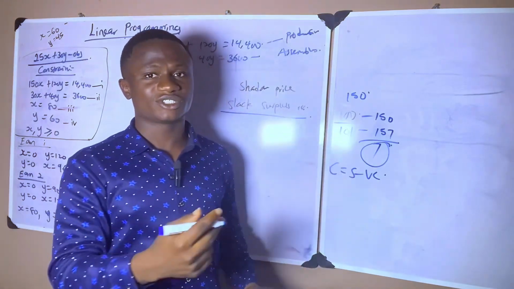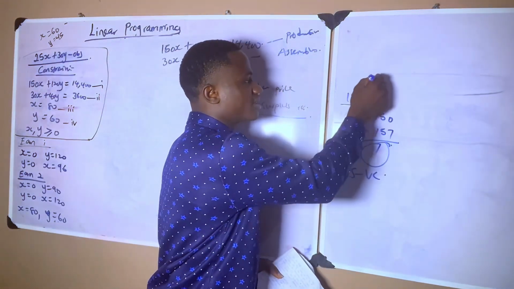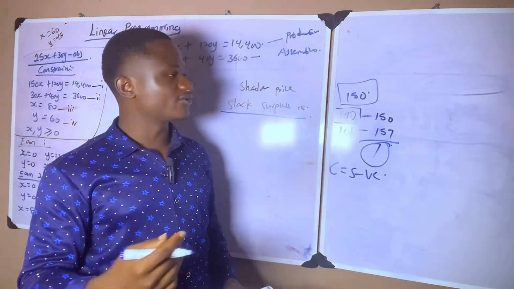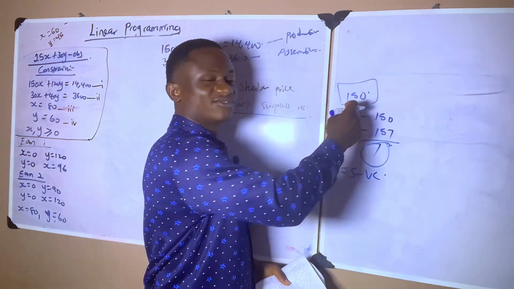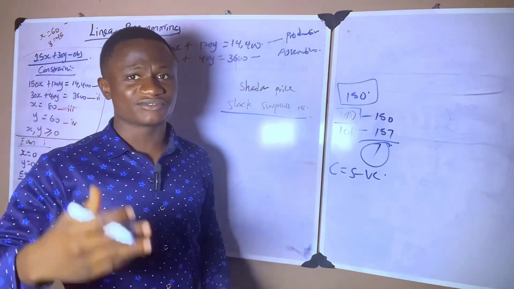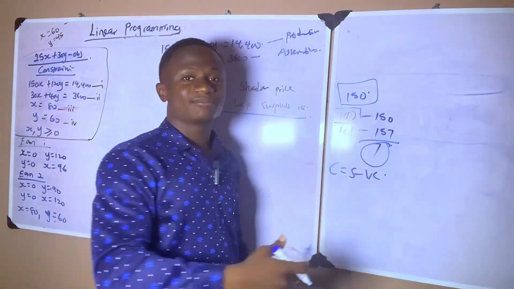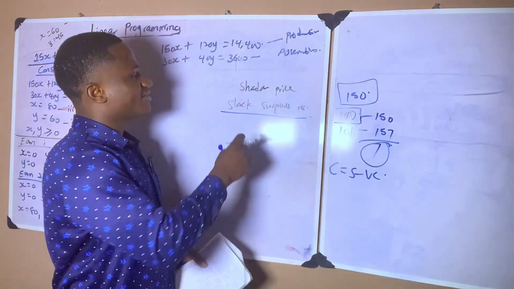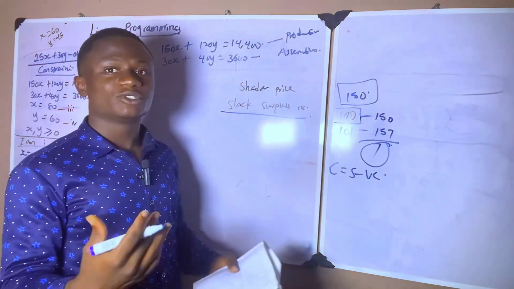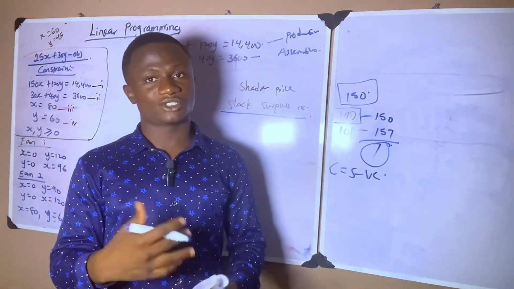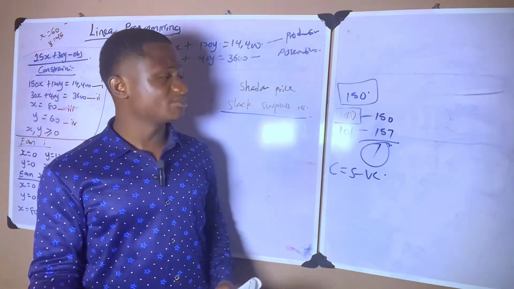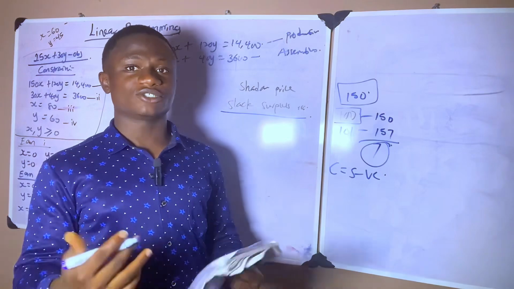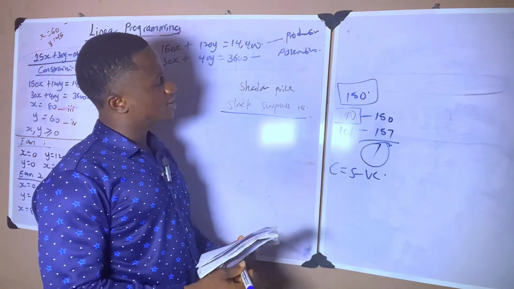We can't calculate shadow price on this, because if I have 150 hours and all I need is 100 hours, what's the essence of increasing 150 to 151 or 152 when at the point where I'm maximizing my contribution, I only need 100? So whenever we have a slack or surplus resource and you're asked to calculate the shadow price, you just tell them that we can't calculate it, because at that point we have a slack or surplus resource.